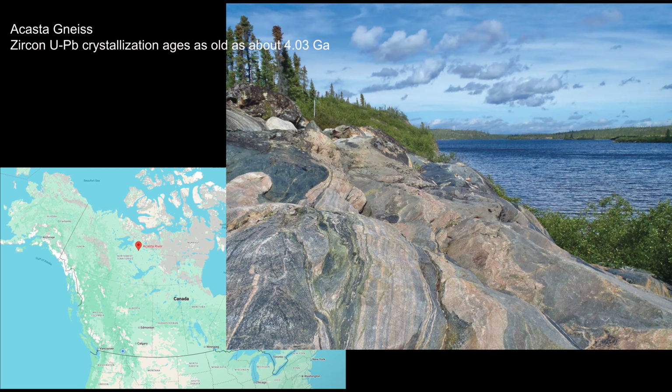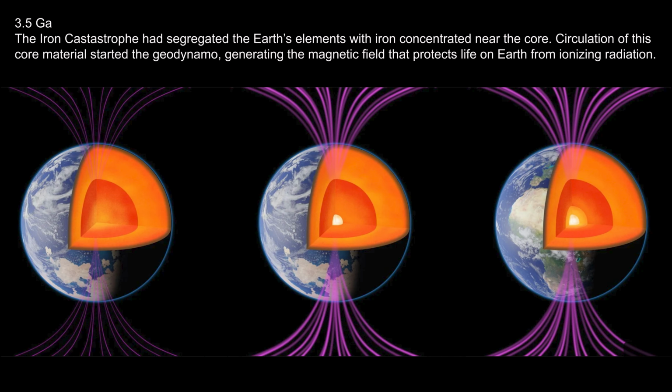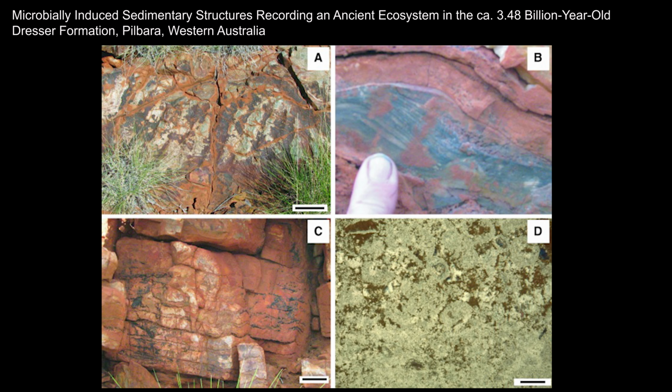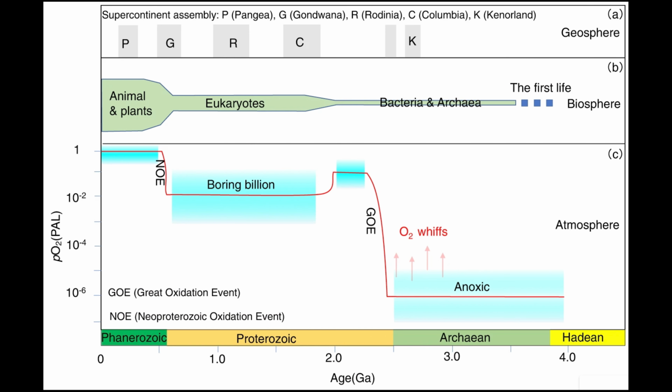These rocks were dated at about 4.03 billion years of age by Sam Bowring, one of my professors at Washington University. At 3.8 billion years ago, we see evidence of erosion by water and, perhaps coincidentally, the first signs of life. At 3.5 billion years ago, we see a record of the magnetic field. This means the geodynamo has initiated. And we also see fossils of primitive bacteria. At 2.7 billion years ago, we begin to see oxygen rising in the atmosphere. Now, this seems like it's positive for everybody and everything, but remember that the Earth was populated by anoxic organisms at this time. So oxygen is a poison to anoxic organisms. So suddenly the Earth poisoned itself at 2.7 billion years ago.